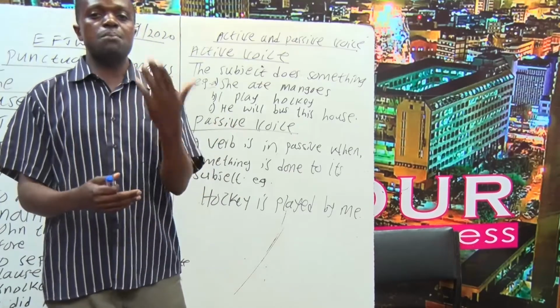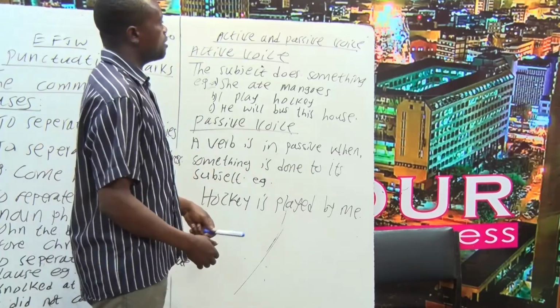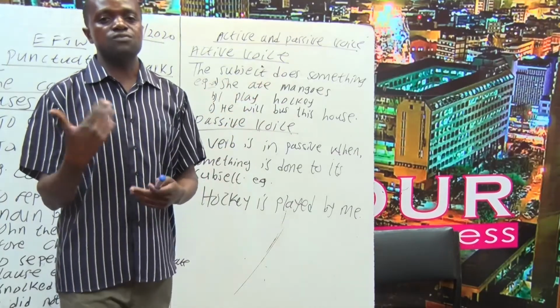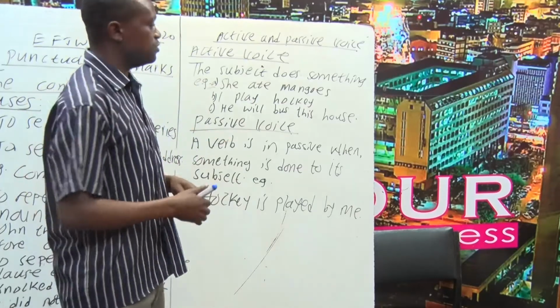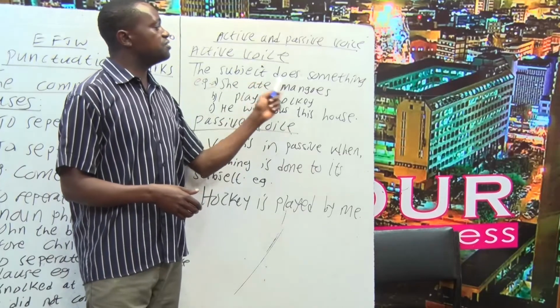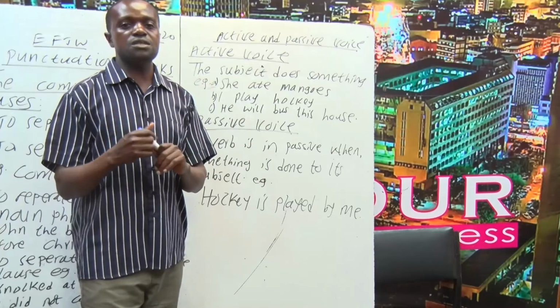What is an active and passive voice way of communication? To begin with, we are going to discuss active voice. How do you form a sentence in an active voice? Or else, how do you form a verb in an active voice? We say that a verb is in an active form if the subject does something. A verb is in active voice if the subject does something.